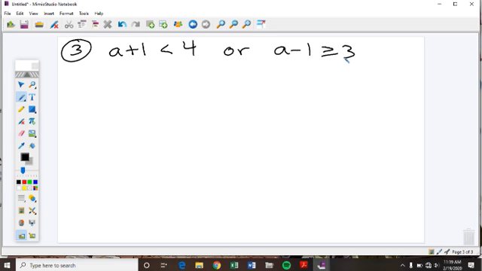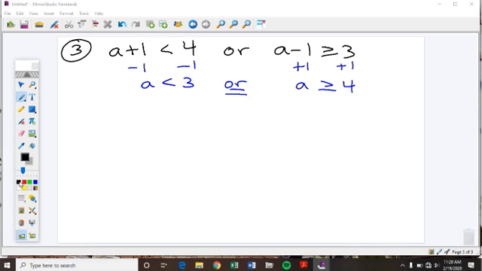This means one or the other needs to be true. So let's solve both of these. A is less than 3, or add 1, add 1. A is greater than or equal to 4.